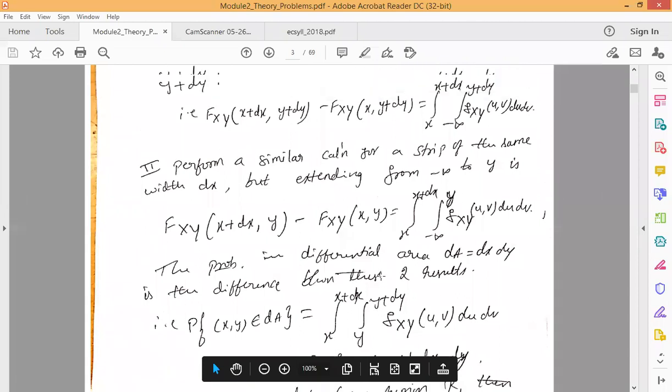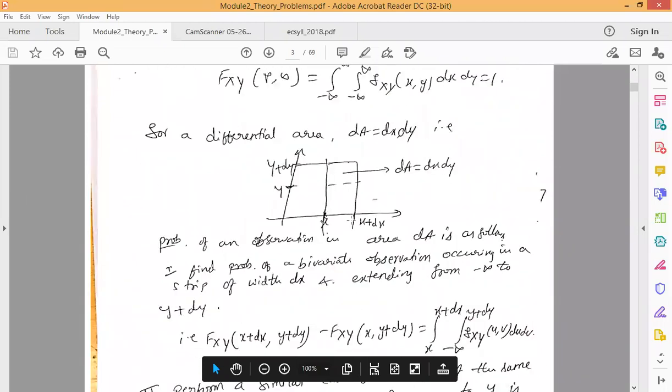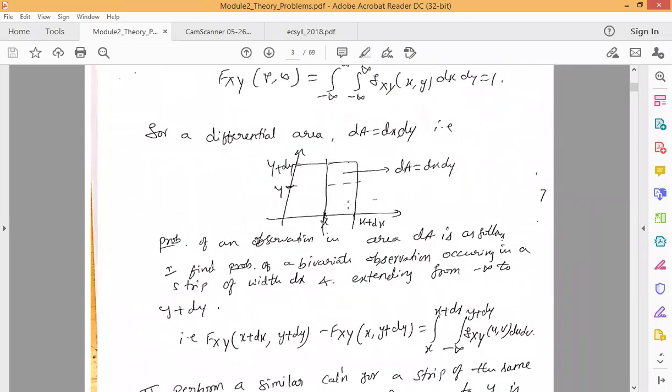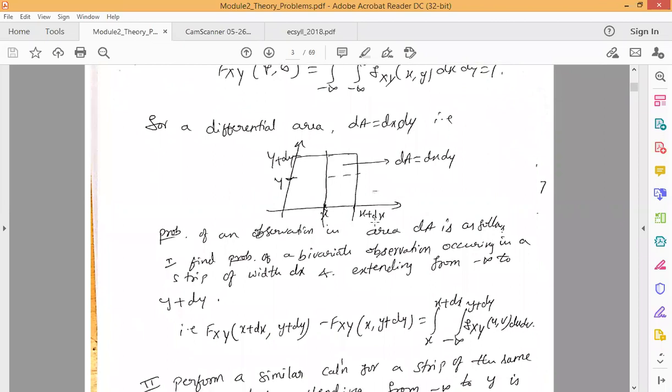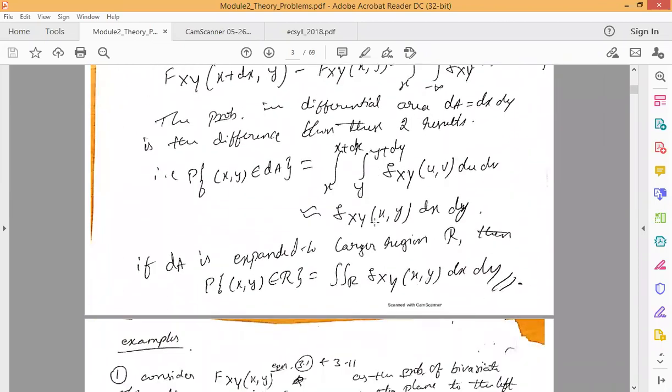As I told, we'll be considering only this much of the strip, taking the values from y to y plus dy as well as x to x plus dx. Only for these marginal values we'll be calculating the probability of the differential area. That will be given as fxy of (x, y) into dx into dy.